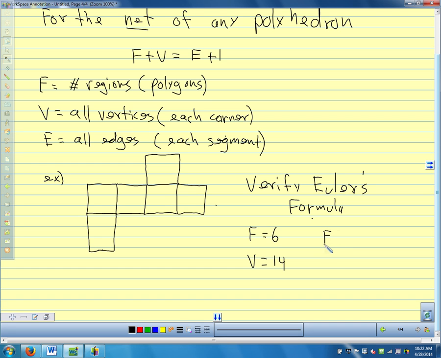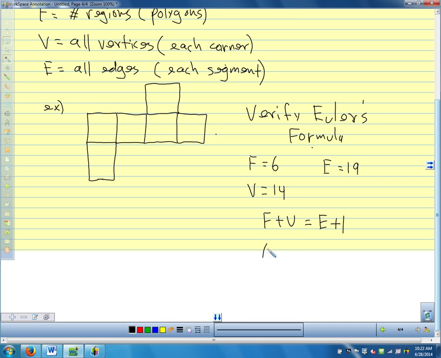And edges, we're going to count all the segments. So 1, 2, 3, 4, 5, 6, 7, 8, 9, 10, 11, 12, 13, 14, 15, 16, 17, 18, 19. And we want to verify Euler's formula. So Euler's formula says F plus V equals E plus 1 for a net. So I get 6 plus 14. Does that equal 19 plus 1? 20 equals 20. So we've shown that Euler's formula works for this cube.